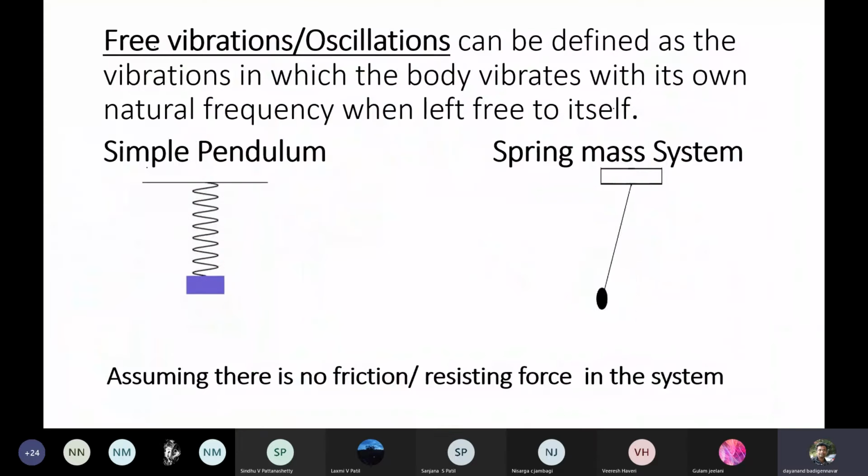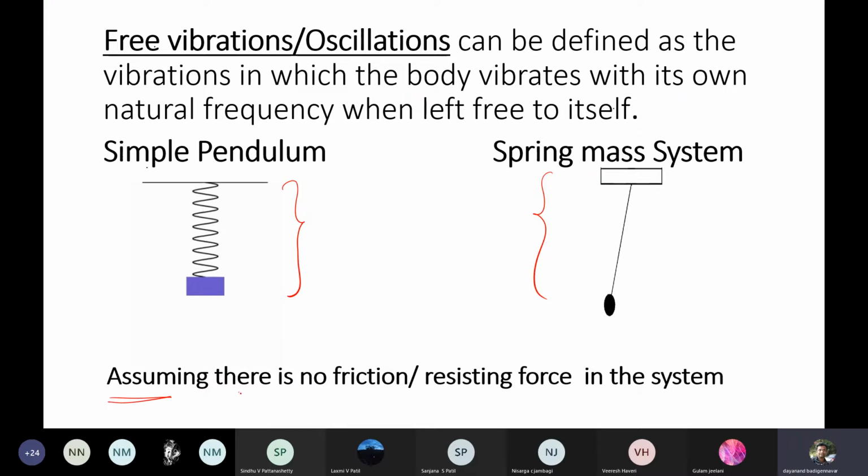Now this is the free oscillation. Can you see here, students? These are nothing but the free oscillations, which are vibrating forever. Now I have put a note here.